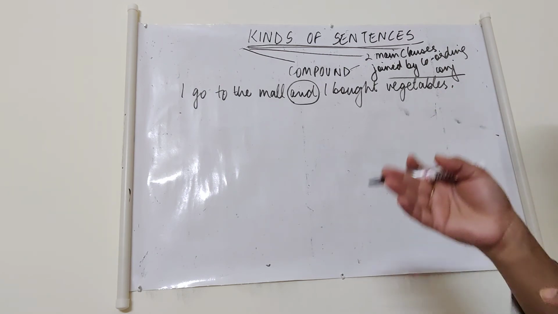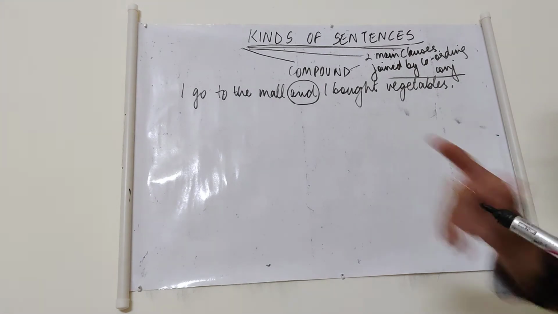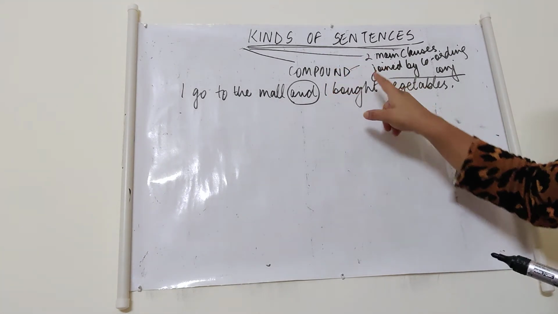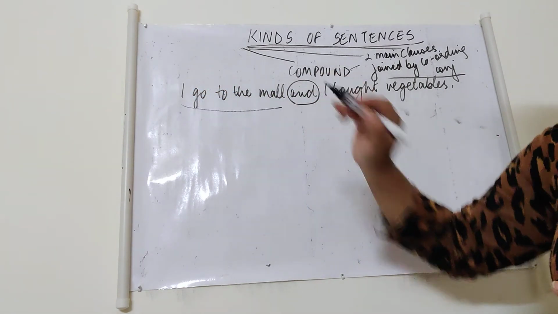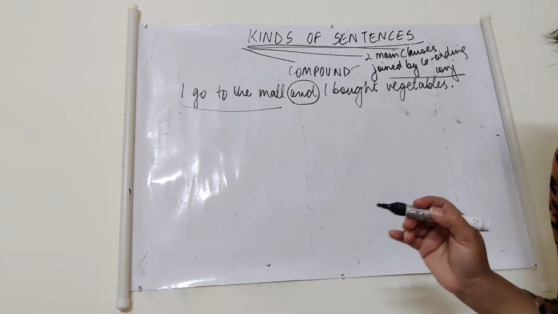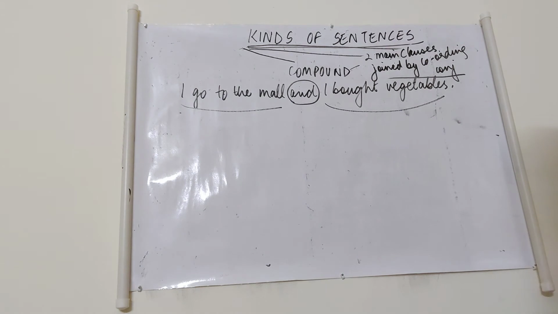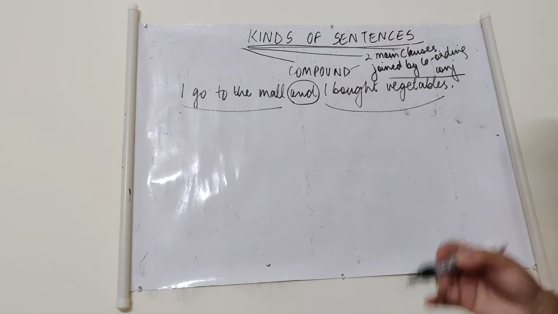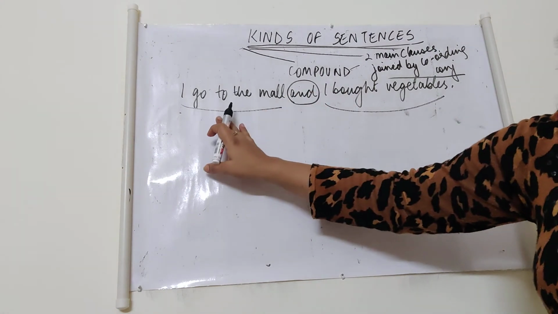So a compound sentence consists of two main clauses. Now if you see, I go to the mall is one clause and it is making sense in itself, so it's a main clause. And I bought vegetables is another clause, and it is again making sense in itself. So this is also a main clause.